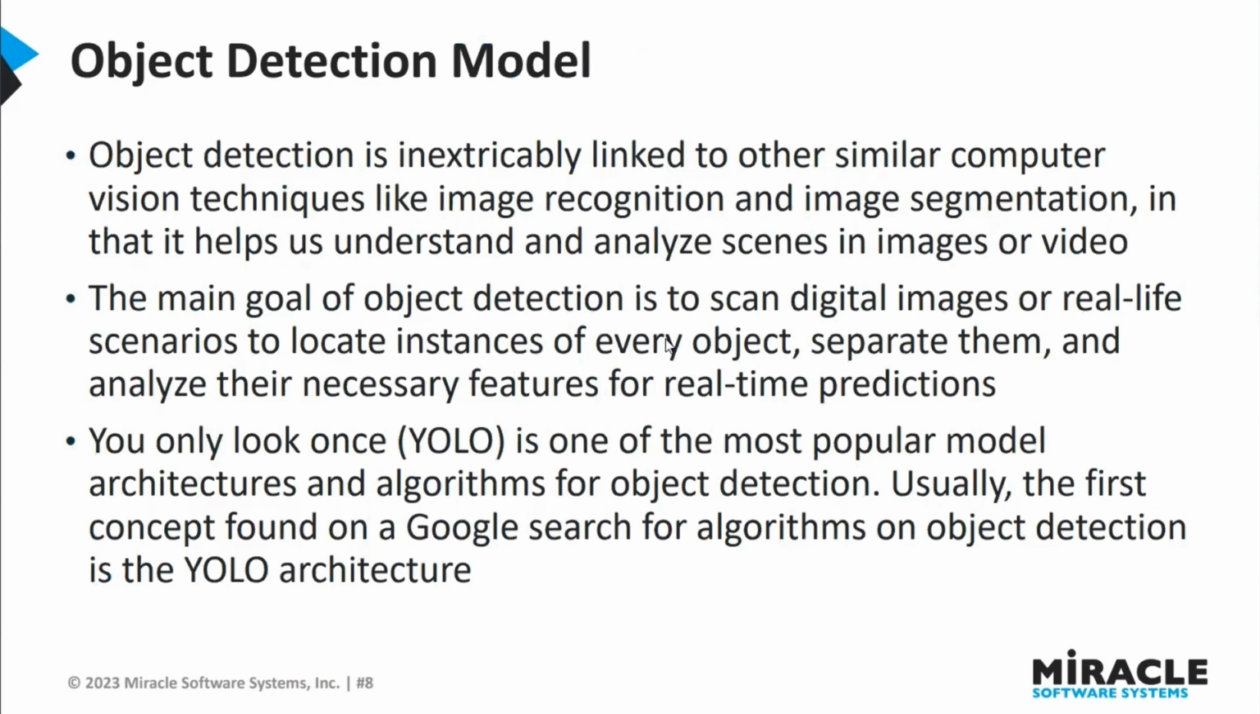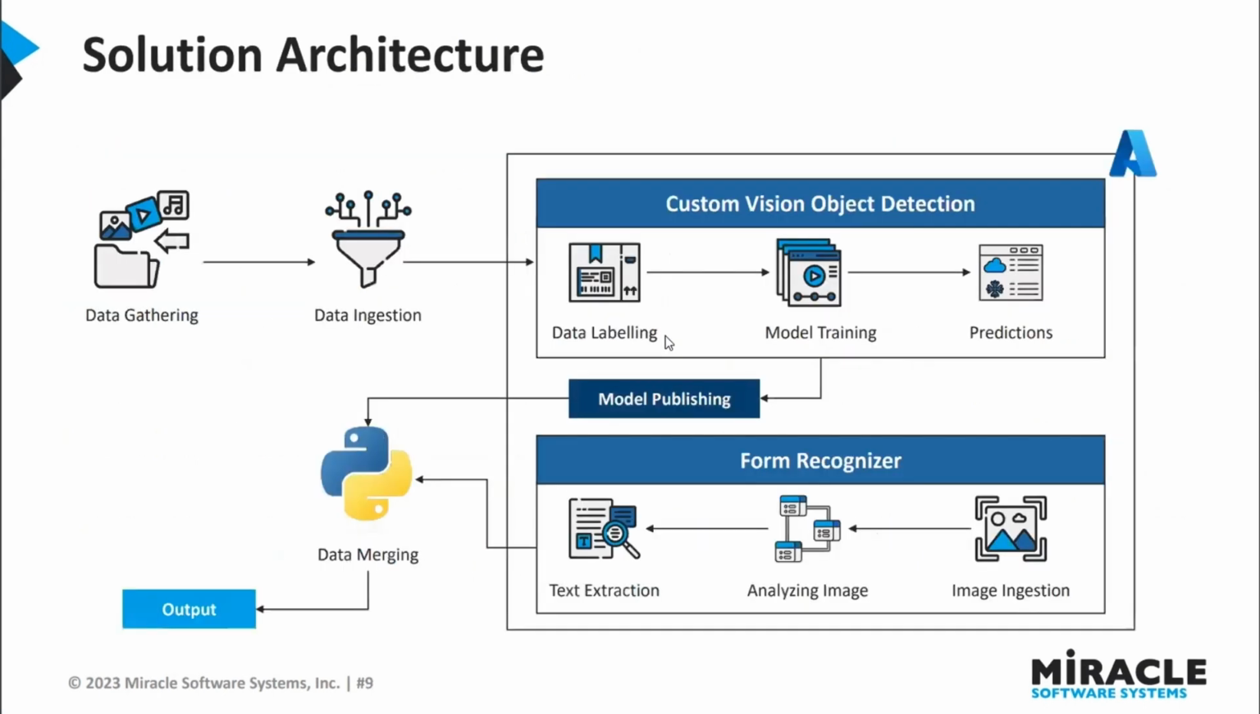You only look once. YOLO is one of the most well-known model designs and methods in the field of object identification. YOLO is well known and frequently appears as the first result in Google searches for object identification algorithms, demonstrating its popularity and effectiveness in the industry. This is the solution architecture.